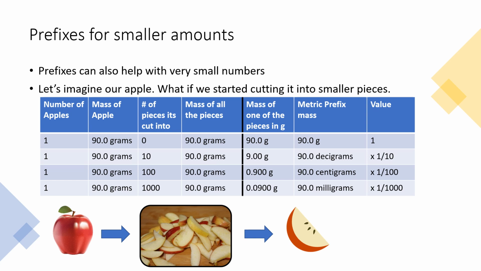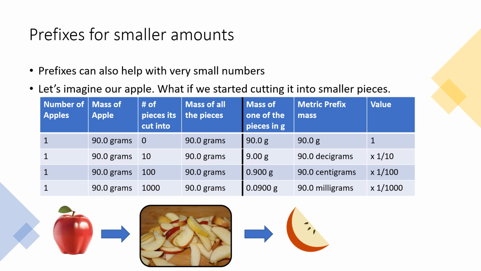Now, if we look at the next line, we've still got our 1 apple. It has a mass of 90 grams. But what if we cut it into 10 equal pieces? If we have all of those pieces together, in that fourth column, it says the mass of all the pieces is still 90 grams, because it's still all 1 apple. But if we were to take one of those pieces and measure its mass, it would be 1/10 of that, right? It'd only be 9 grams for that one little piece.